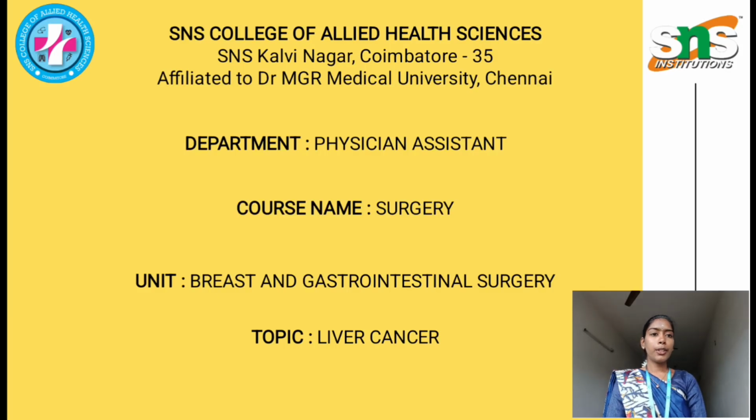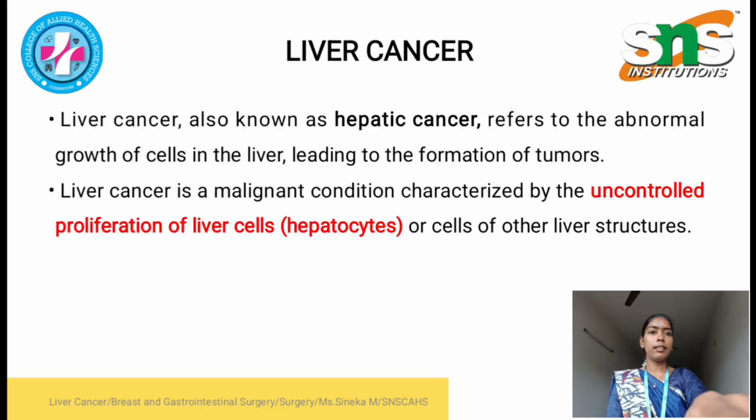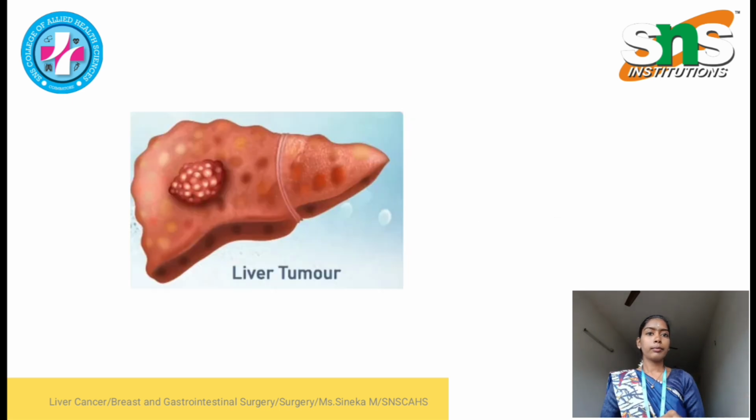Hello everyone, today we are going to see about liver cancer. Liver cancer is also known as hepatic cancer. Hepatic means liver, cancer means uncontrolled proliferation of liver cells, which are called hepatocytes. Here is the image of liver cancer.